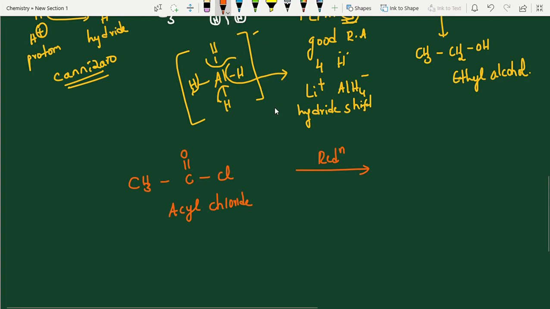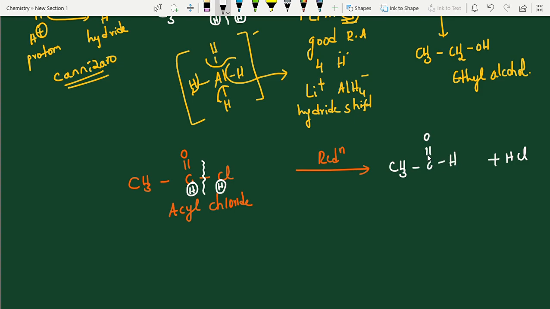See, where is the bond breaking, like in acid derivatives? Acid derivatives are the same. So here the bond breaks, add hydrogen here and add hydrogen here. That's all. This is your byproduct. What is this byproduct? HCl. So then you can write the main product, CH3 C double bond OH.